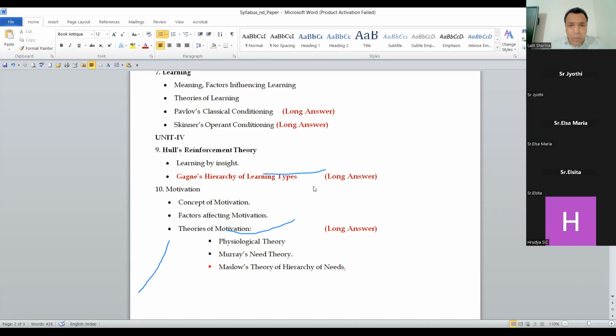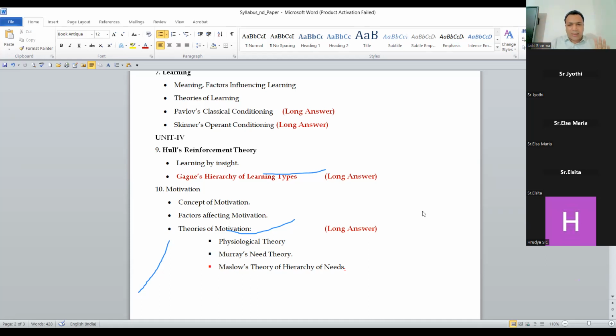Guys, you have to give the educational implications of at least 2 pages. This is the most important, because the examiner does not expect from you that you explain the whole experiment on the dog done by Pavlov. He just expects that you should know the educational implications. Why are we learning these theories? Because we have to get the educational implications.